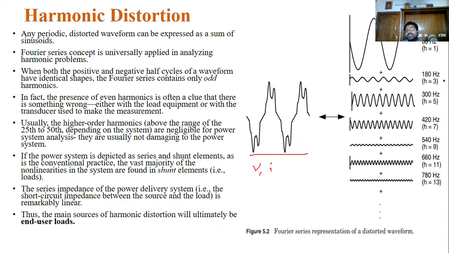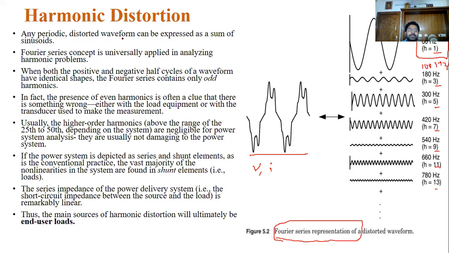Now, 60 Hz here is not the Indian frequency. For India you can treat it as 50 Hz. This is 100 Hz, integer multiples. So multiples of 1, multiples of 3, odd multiples of the frequency. When we consider the Fourier series representation, you can consider the odd multiples, and you can consider the even multiples also, not an issue.